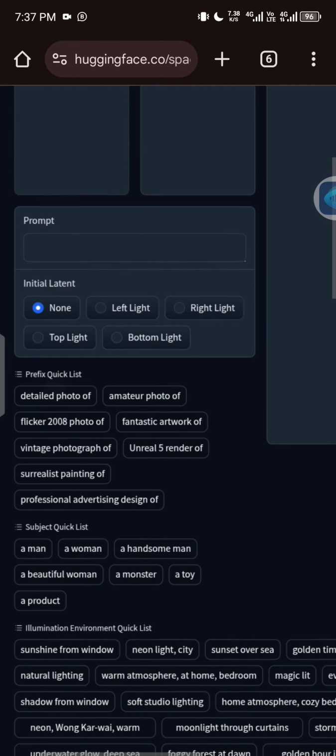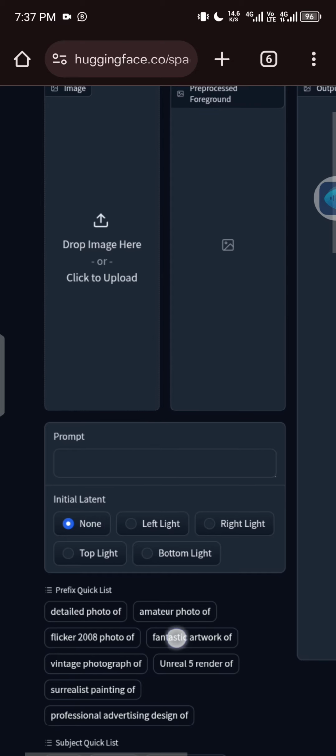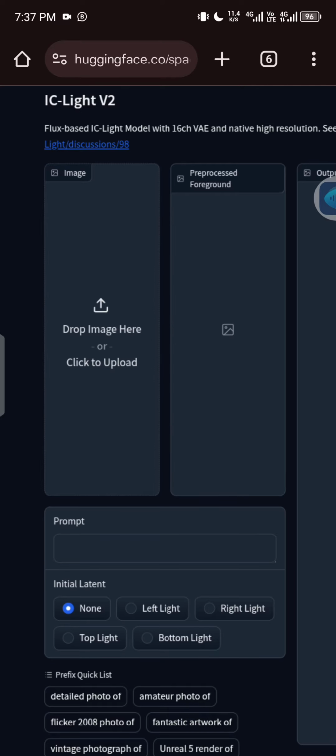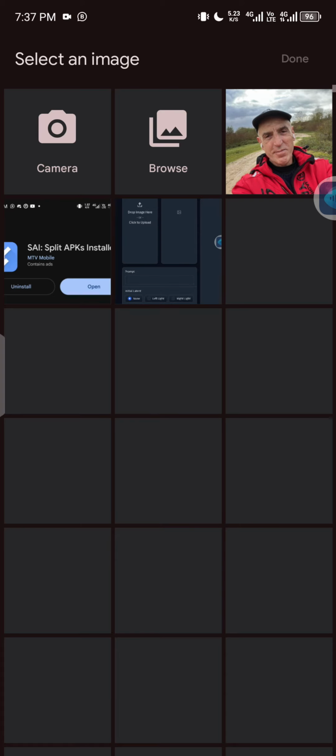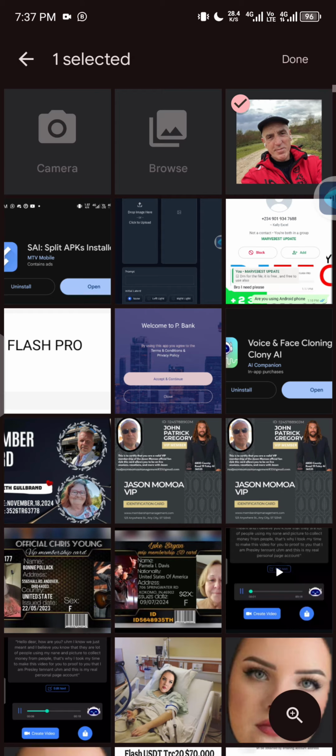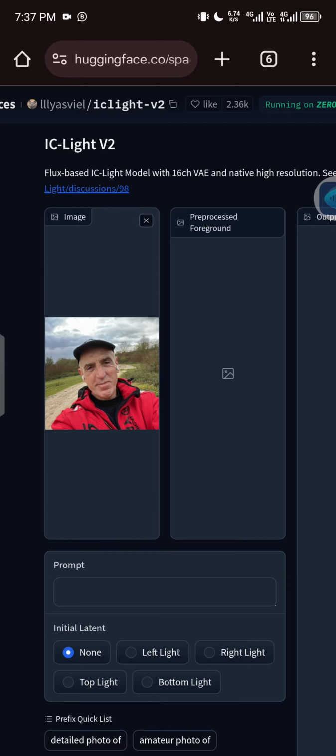So let me choose the image I want to use, the one I want to edit. You will see it now, it's very sharp. So I will just click and upload the image. I choose this image. Done. I have uploaded it now.